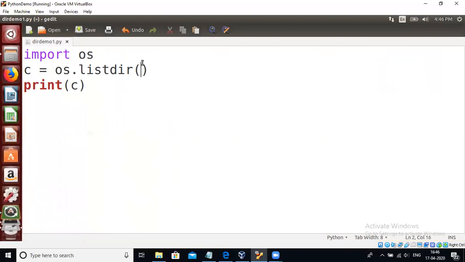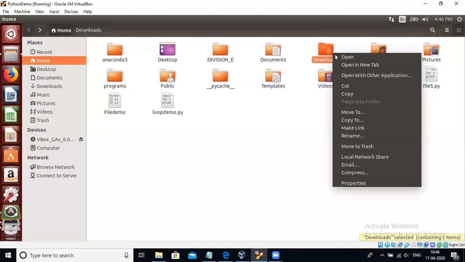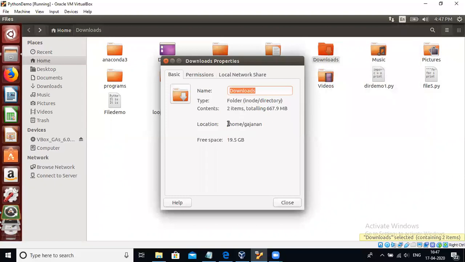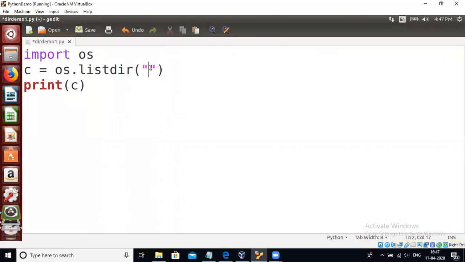Inside listdir, we will specify the parameter. Inside that, we will specify the path of this downloads folder. To know the path, right click on it, go to properties, and in properties, copy this path. Inside the home directory, there is a Gajanan directory. Inside the Gajanan directory, there is a downloads directory, right? Now we will write this path here.